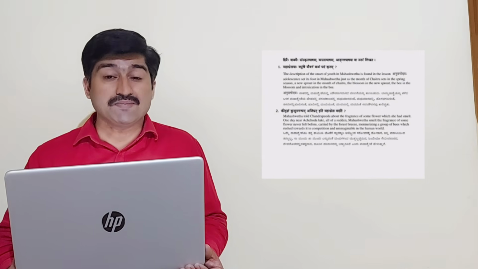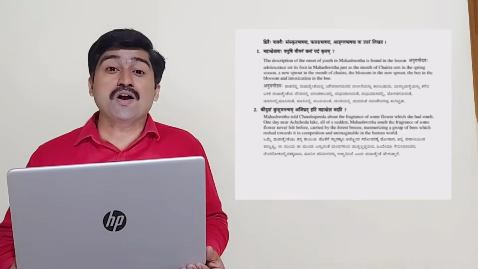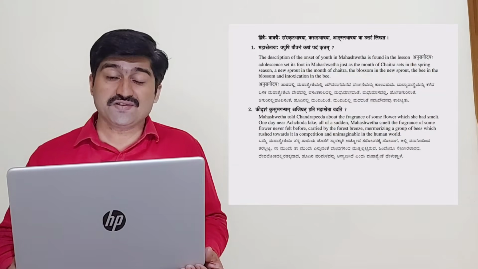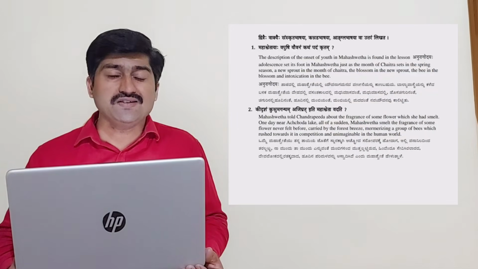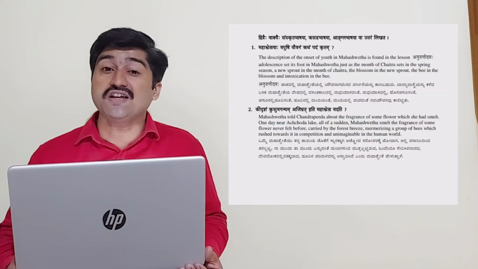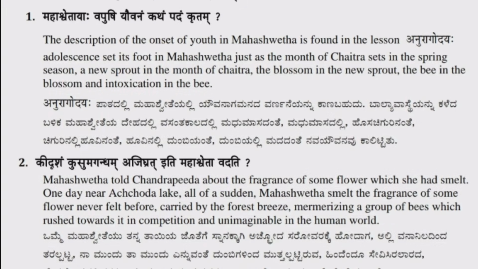Now, second main, Dvitraihi Vakyaihi Samskrita Bhashaya, Angla Bhashaya, Kannada Bhashaya va Uttaram Likhata. 2 or 3 line answers. We can write the answer either in Sanskrit or in English, or also in Kannada language. First question, Mahashwetayaha Vapushi Yavvanam Katam Padam Kritam. Meaning of the question is, how did adolescence enter into the body of Mahashweta?